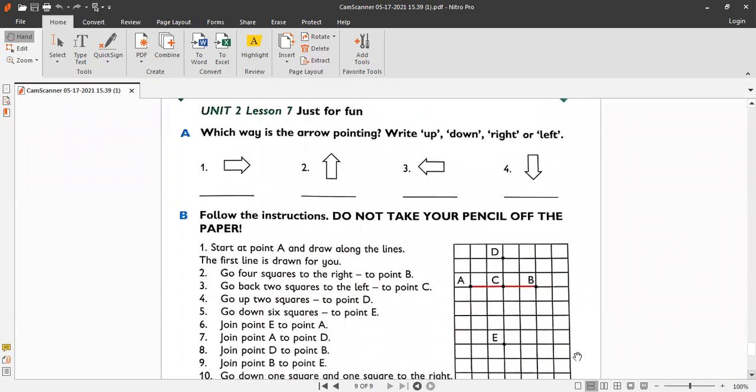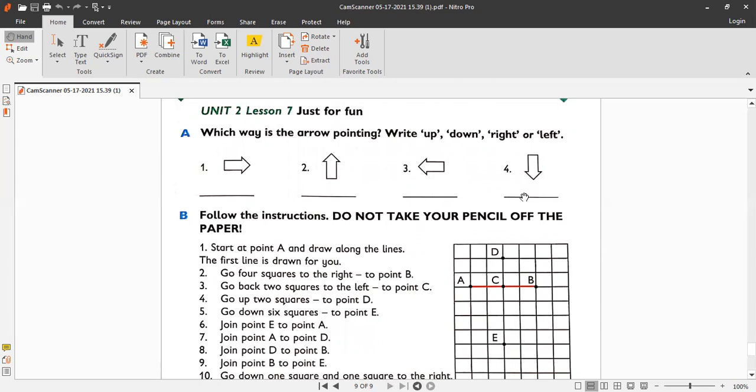Okay. So just for fun, this is the fun activity here, exercise A. Which way is the arrow pointing? Right, up, down, or left. Okay, this is towards the right, so you need to write right here. R-I-G-H-T, right. Just write the spellings here. This arrow is pointing towards the up side, so you have to write here up, U-P, up. Here it's pointing towards the left, so write L-E-F-T, left. And the last one is pointing towards the down side, so you have to write D-O-W-N, down here.